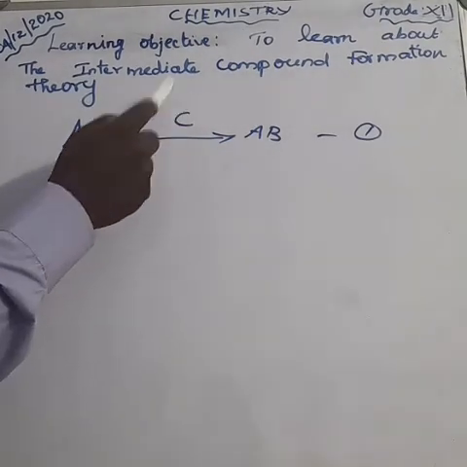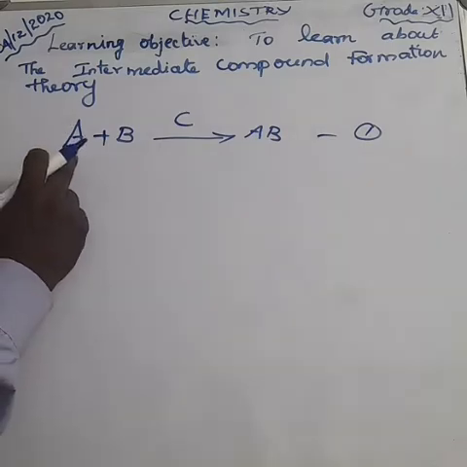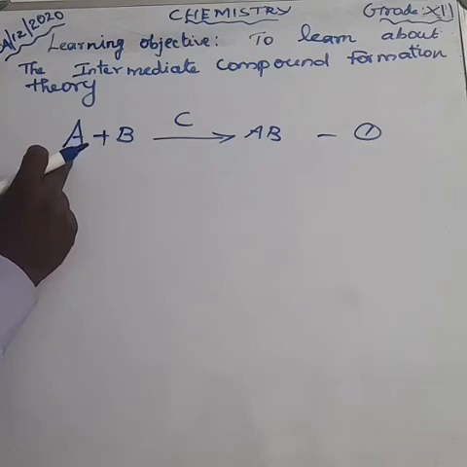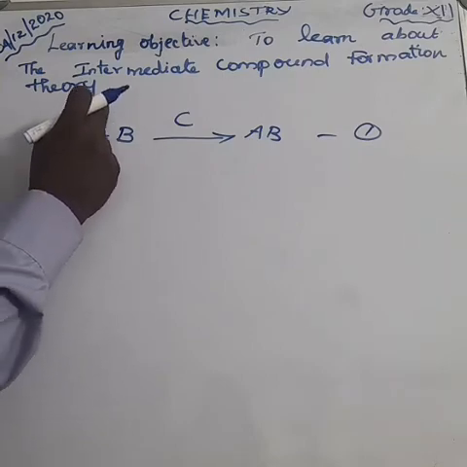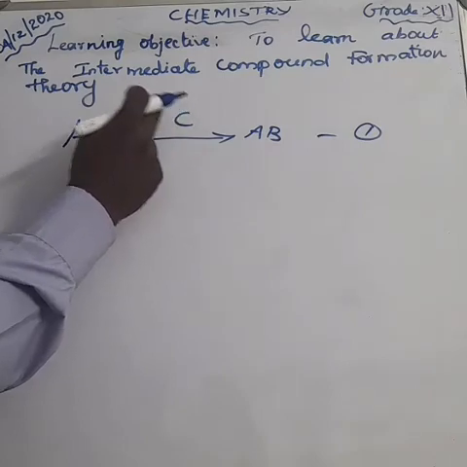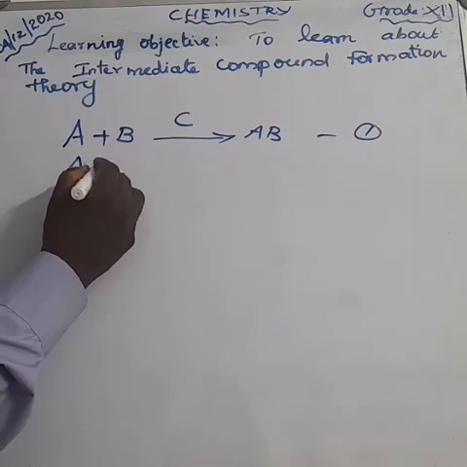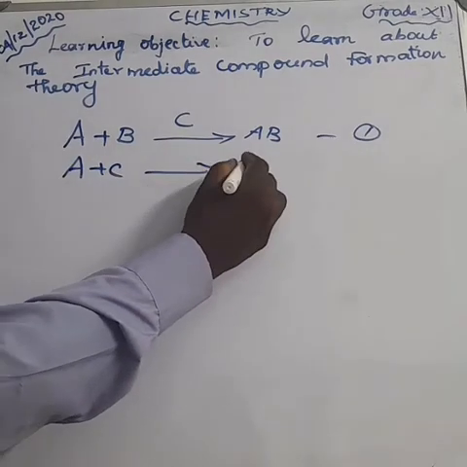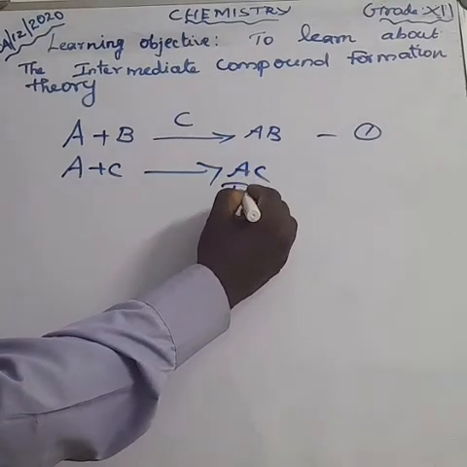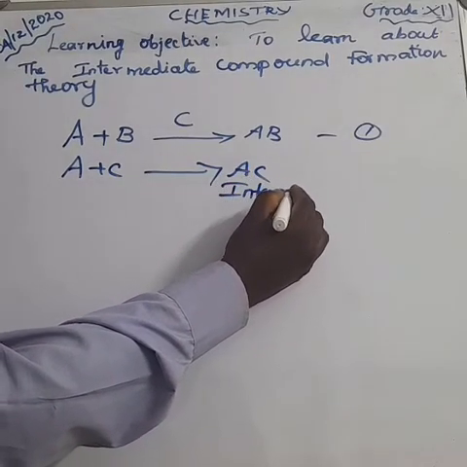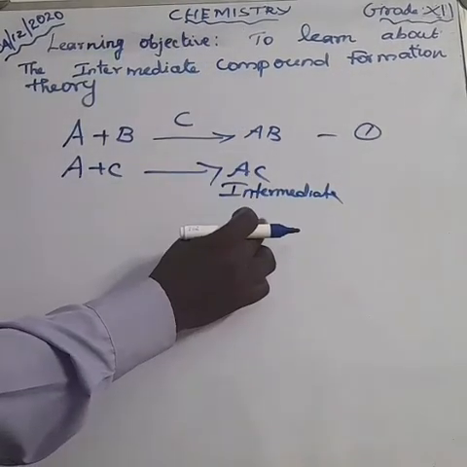The catalyst is C. If you have two reactants, reactant A and reactant B, first A reacts with C to form AC. This AC is the intermediate.